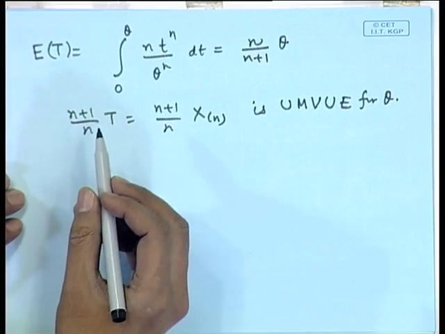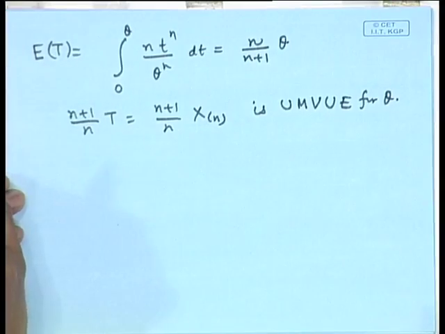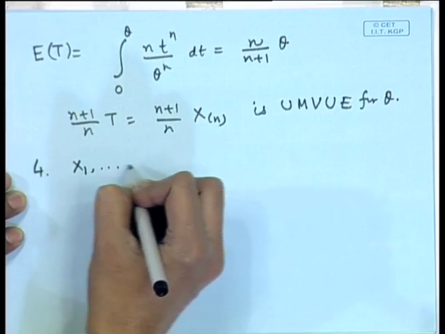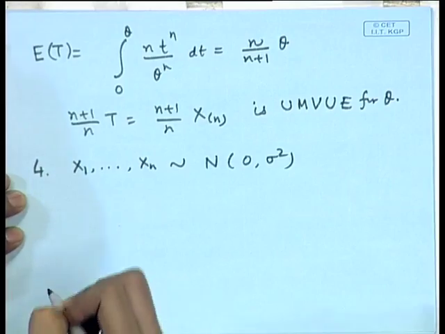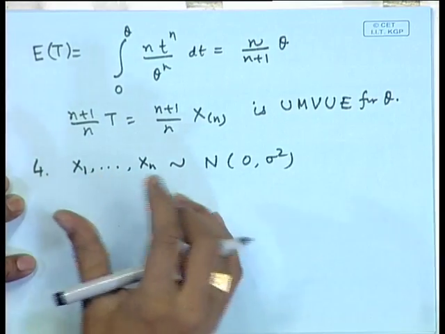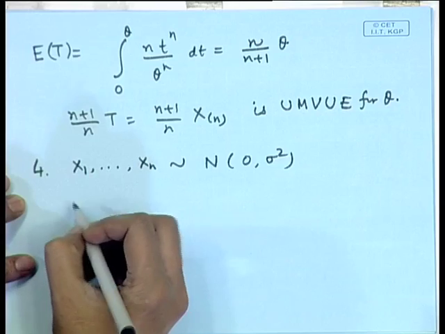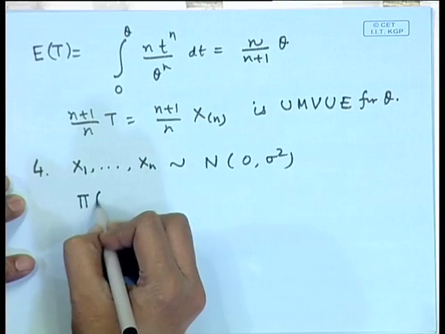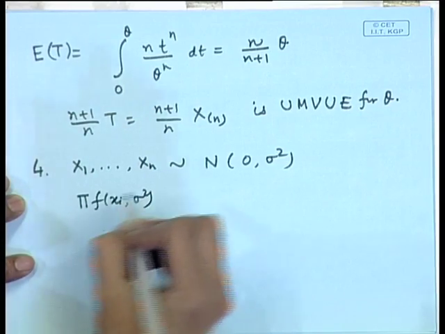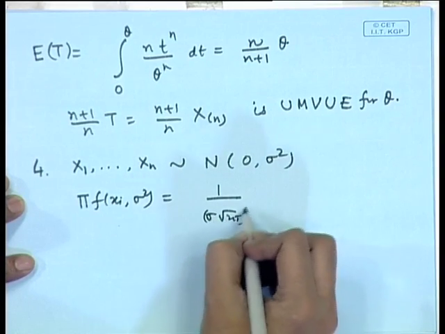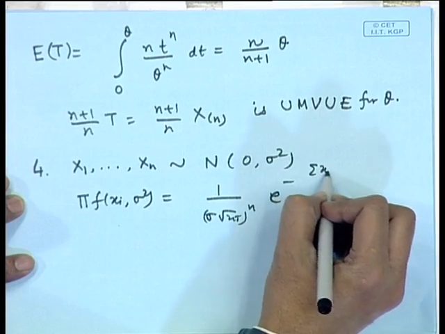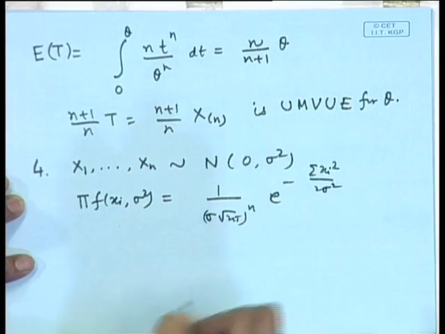Suppose in place of mu, the mean of a normal distribution is given to be 0. Let us see how this modifies the given problem. Let us write down the joint density, because all the information will be derived from the distribution itself. So, product of individual densities becomes 1 by sigma root 2 pi to the power n e to the power minus sigma x i square by 2 sigma square.